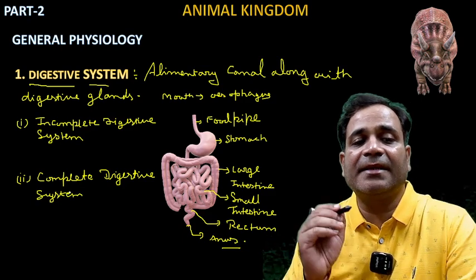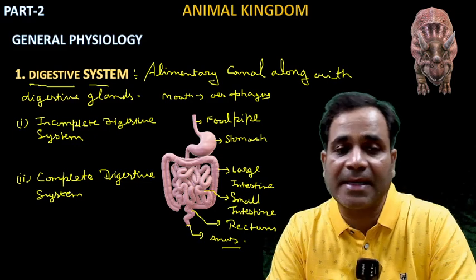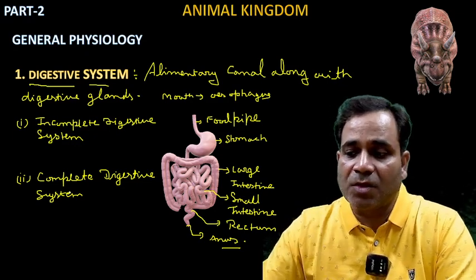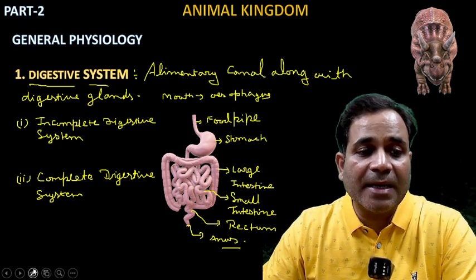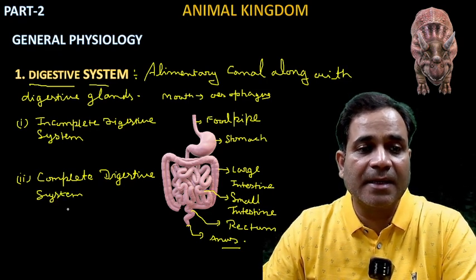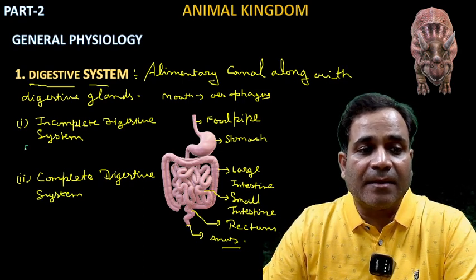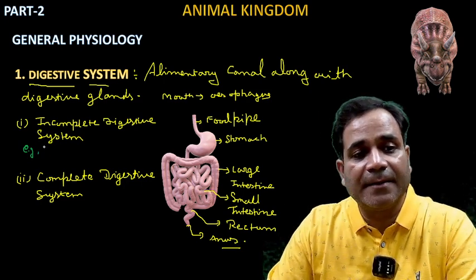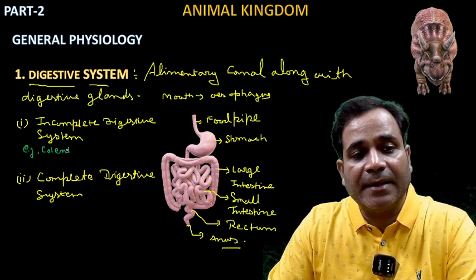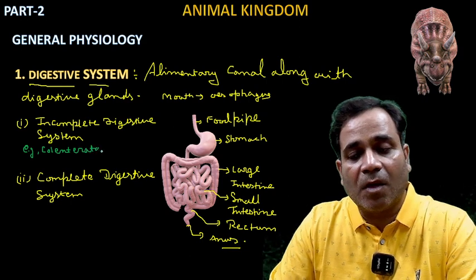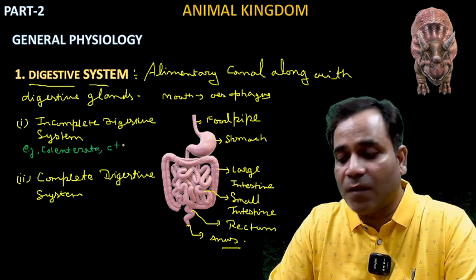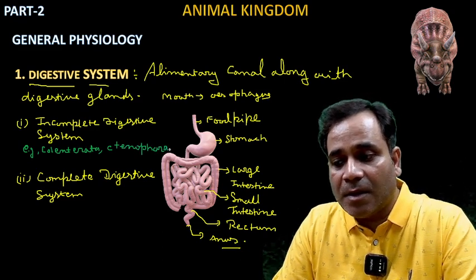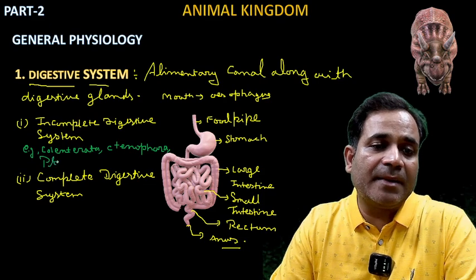So if I say incomplete digestive system, it means they do not have the whole alimentary canal. So which phyla belong to the incomplete digestive system? Let's see. The best examples here: which phylum? Coelenterata, then Ctenophora, and Platyhelminthes.